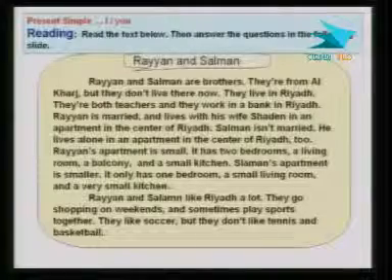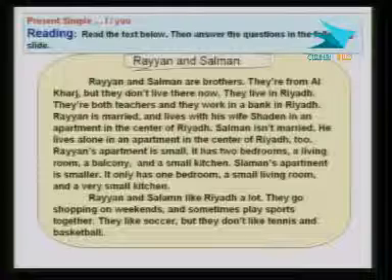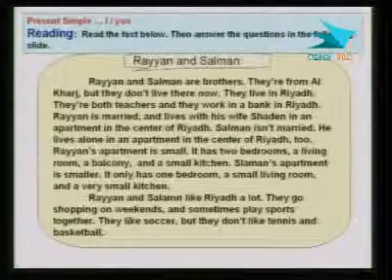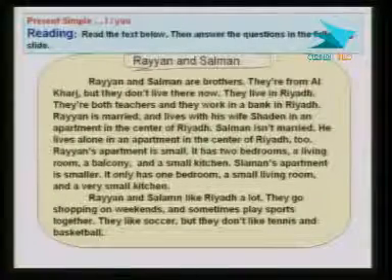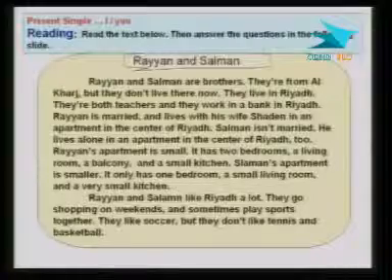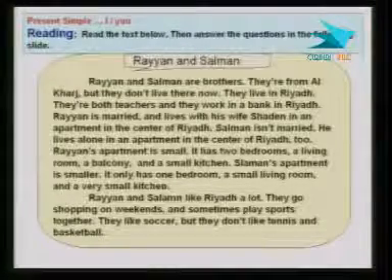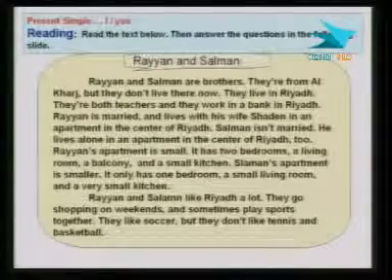He lives alone in an apartment in the center of Riyadh too. Rayyan's apartment is small. It has 2 bedrooms, a living room, a balcony, and a small kitchen. Salman's apartment is smaller. It only has 1 bedroom, a small living room, and a very small kitchen.